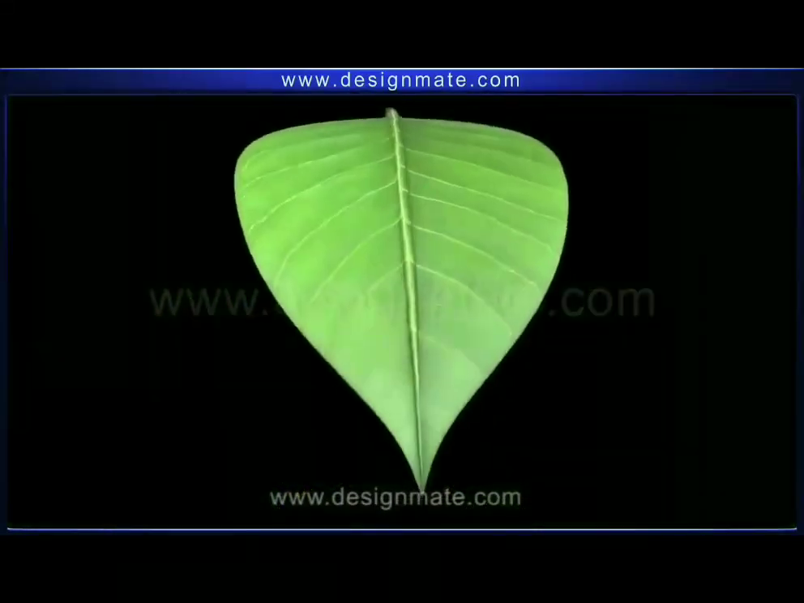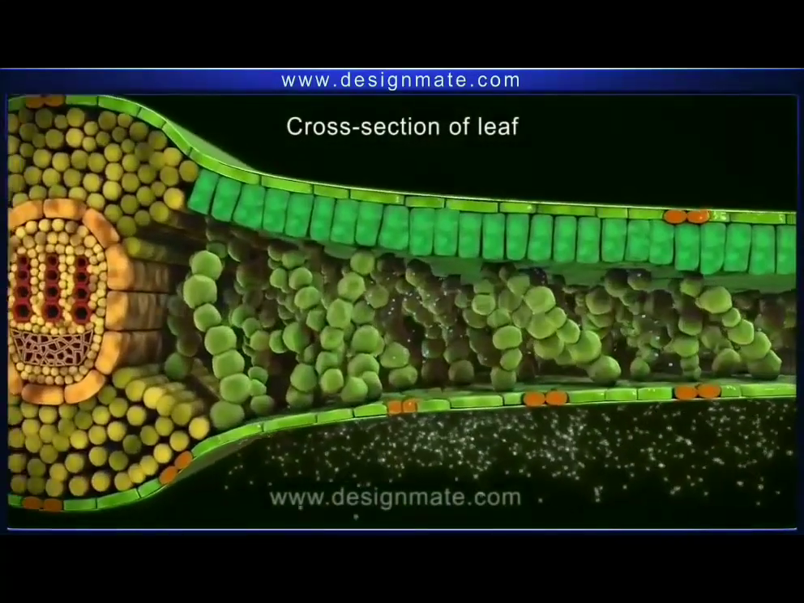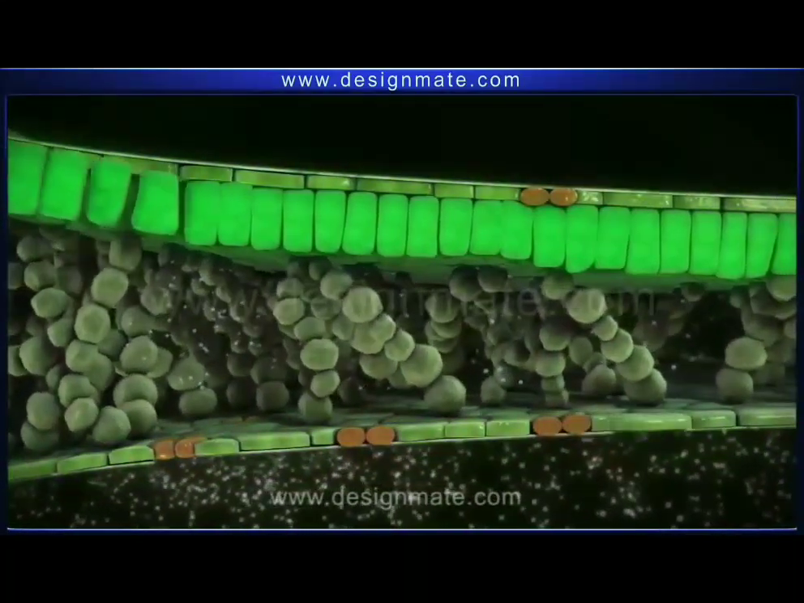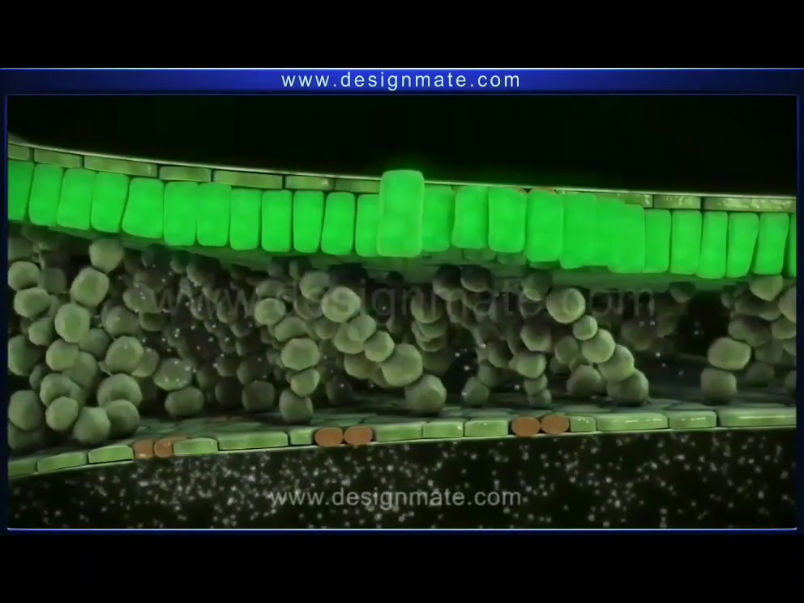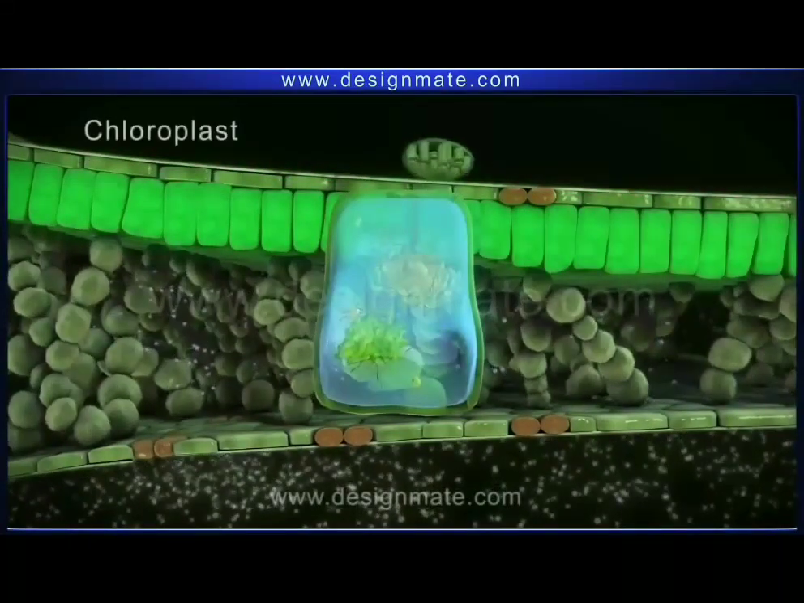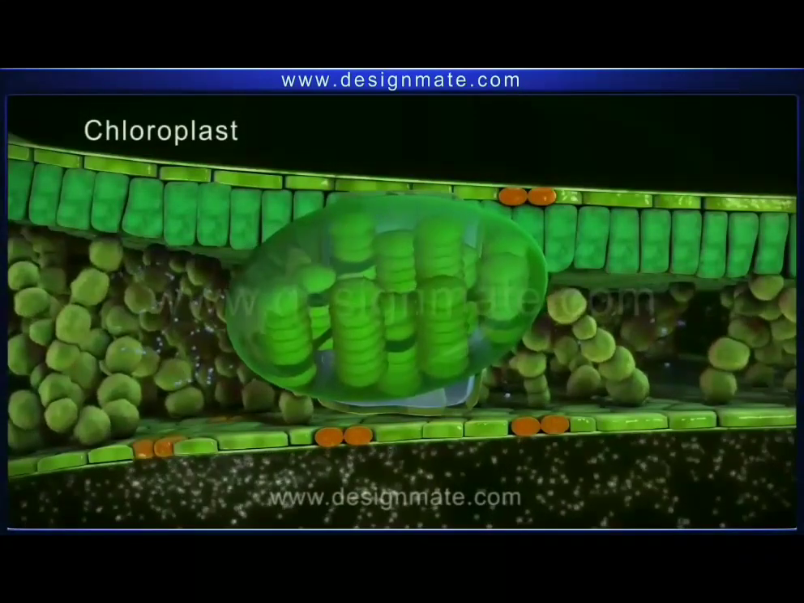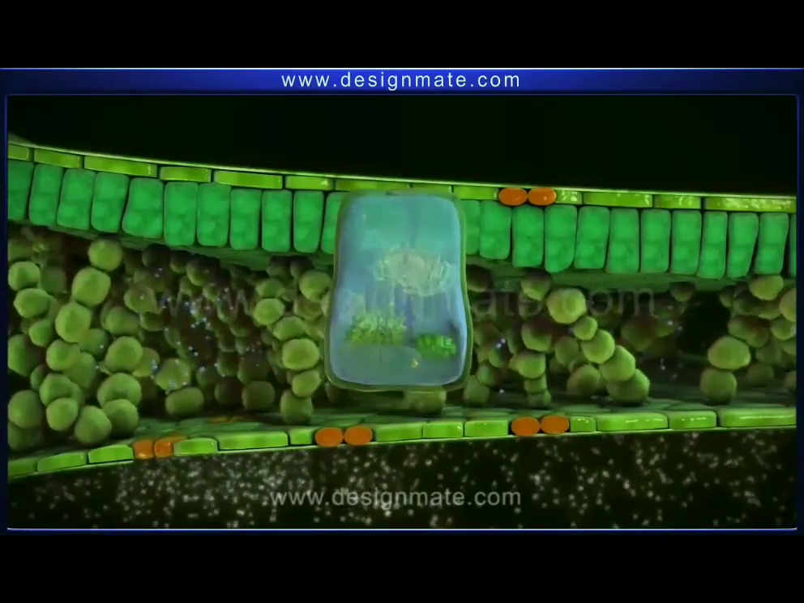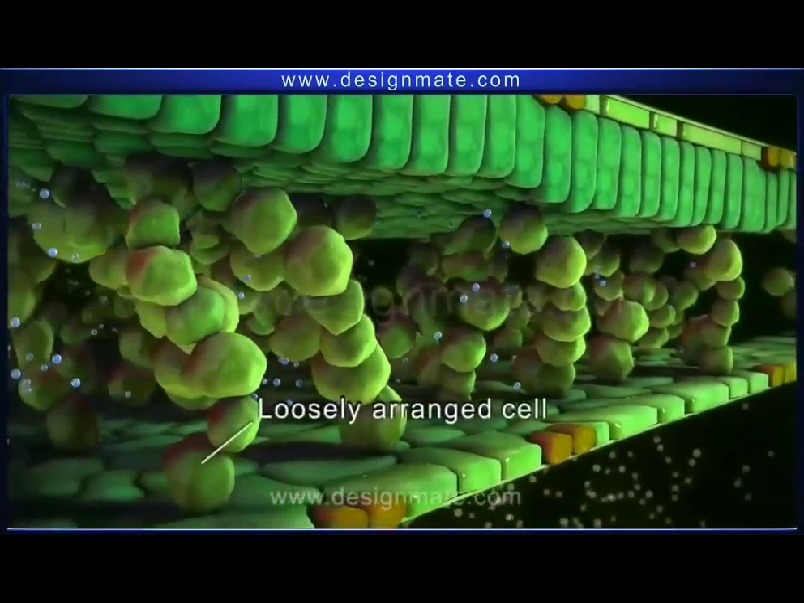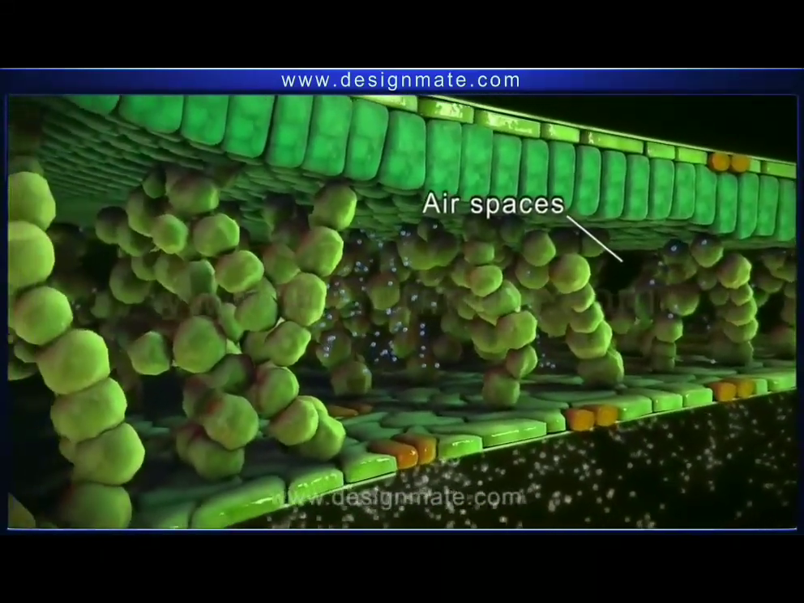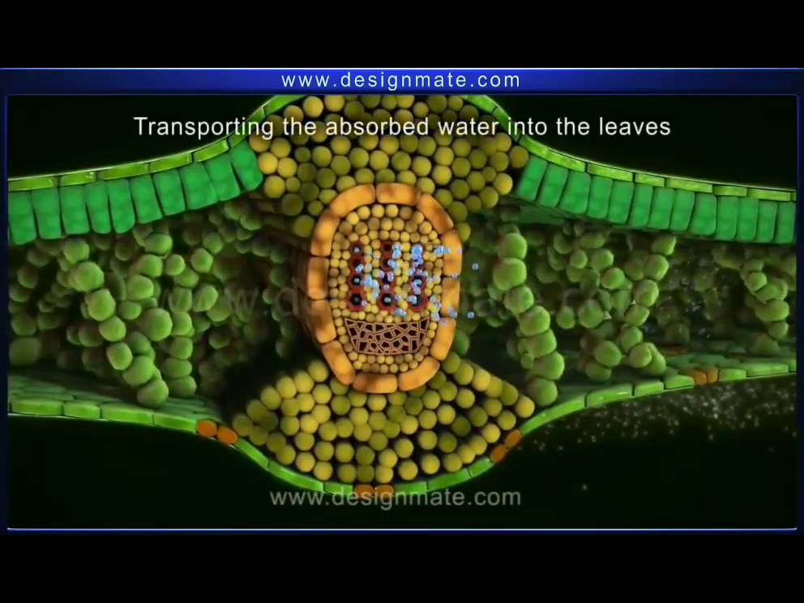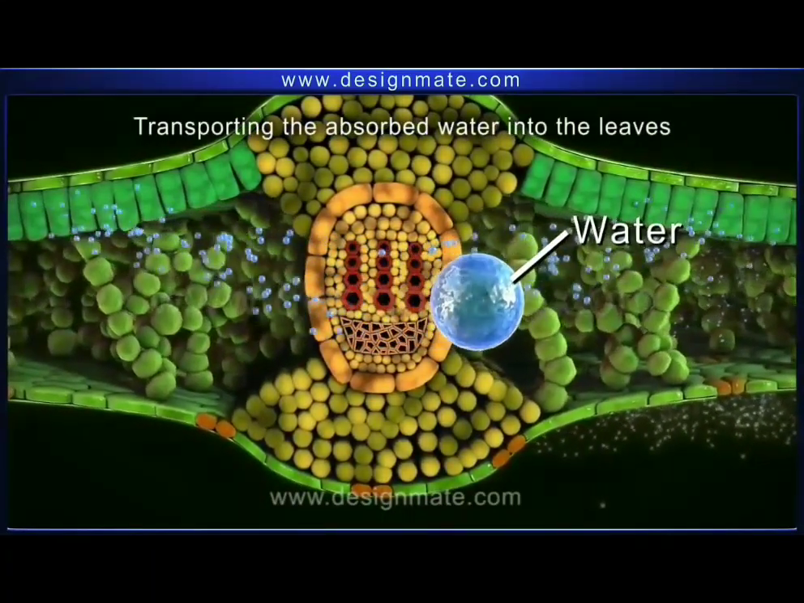If you observe the cross section of the leaf, you will see two layers, the upper epidermis and the lower epidermis. Below the upper epidermis, you will observe the palisade parenchyma. It is thick green in color because it has more chloroplasts. The upper surface of the leaf is thick green because of the chloroplasts, which have chlorophyll in them. The loosely packed cells are spongy parenchyma. It has air spaces. And these tubes are called xylem tubes, through which water is transported throughout the plant.